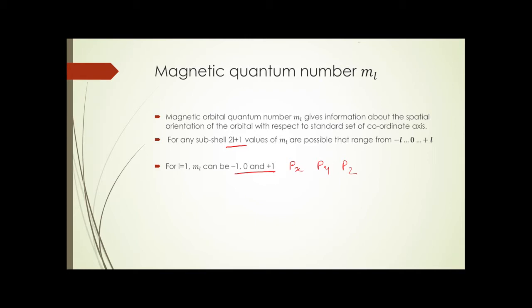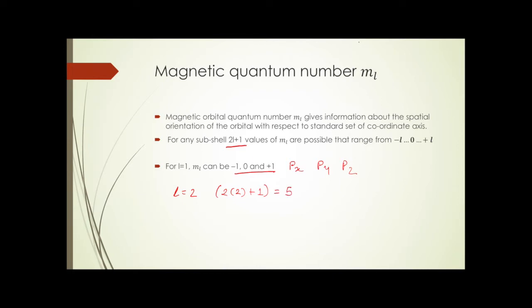In a similar way, suppose if I say for L is equal to 2. Now L is equal to 2 corresponds to D subshell. How many values can ML have? ML can have, or magnetic quantum number can have, 2L plus 1 values. So 2L plus 1 would mean 2 times 2 plus 1, that is equal to 5 values are possible for ML.